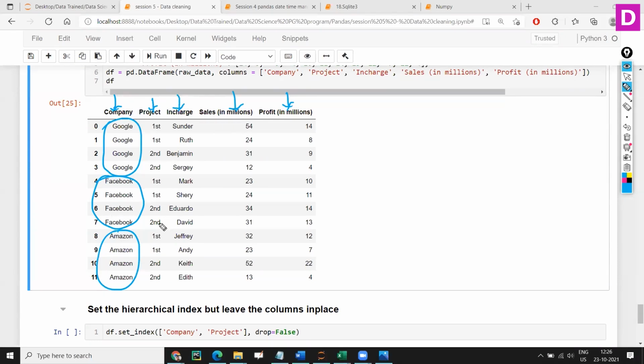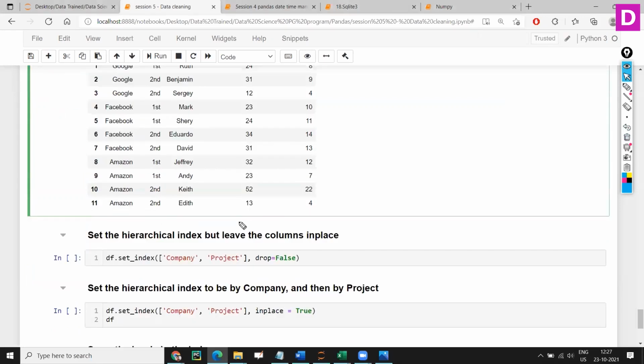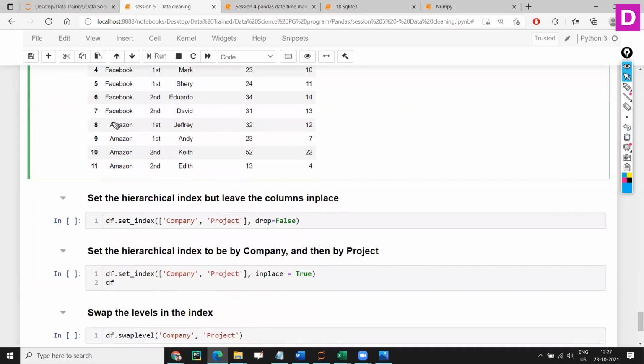So irrespective of the project or the in charge, at the end of it, what we are interested in is the number of sales or the profit. So let's see how we can interpret this kind of data set. I don't want to see Amazon repeated like FB. I want it in a simple format, easy to understand.